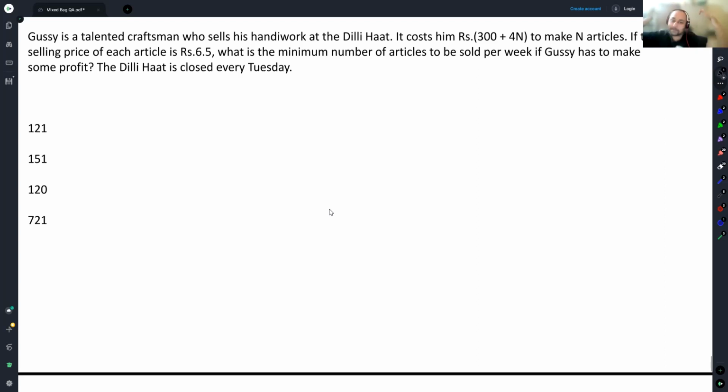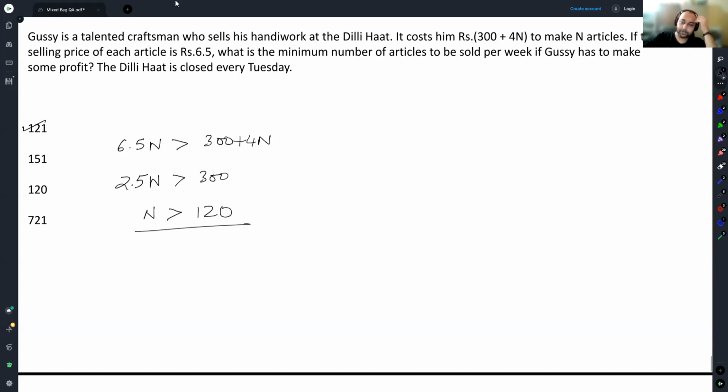Within the options, there is just one pair there. I'm not saying mark the answer straight away by that. But when you solve and you reach an answer close to that, you should be more confident. If you're not getting it, solve it again. Your internal check mechanism can go that way. So you've got 6.5n has to be greater than 300 plus 4n, or 2.5n has to be greater than 300, or n has to be greater than 120. Therefore, the answer is option A, 121. Yes.